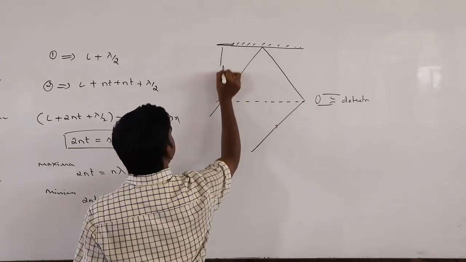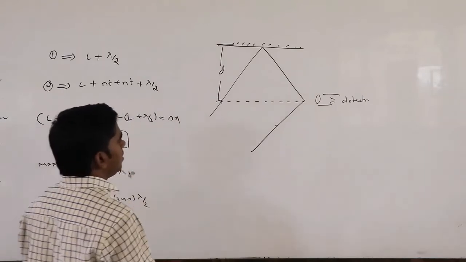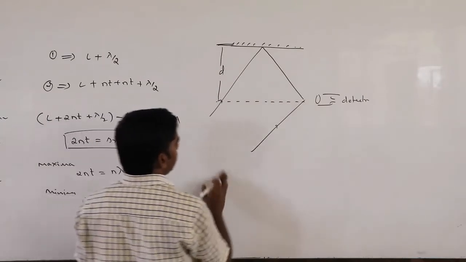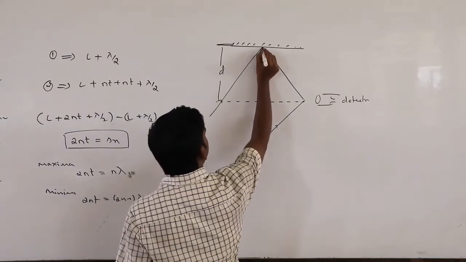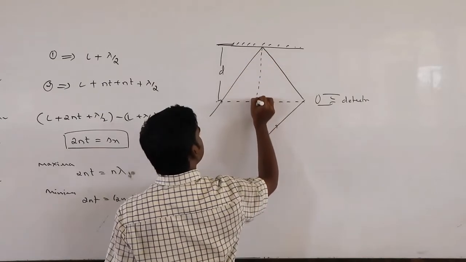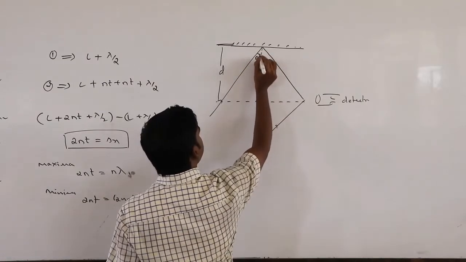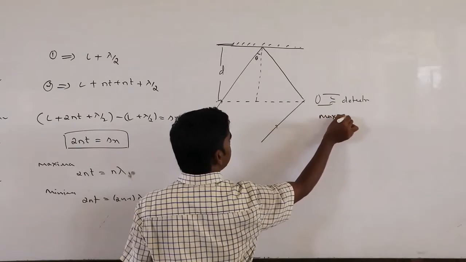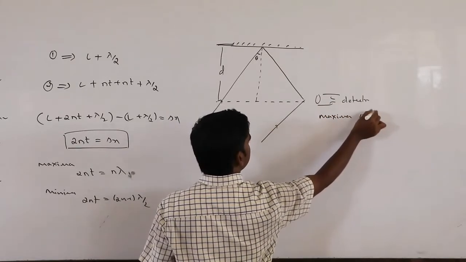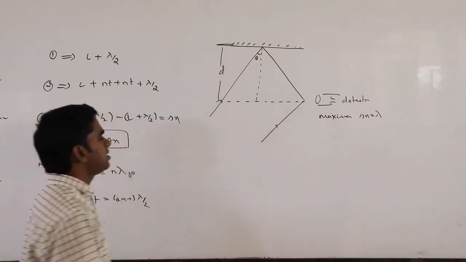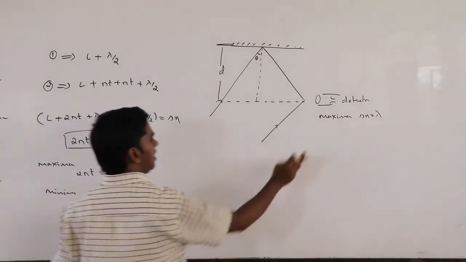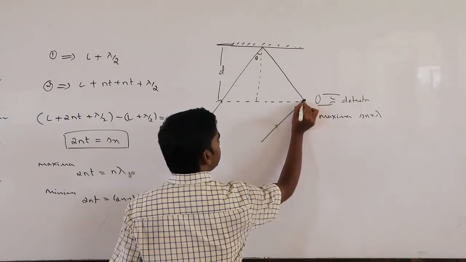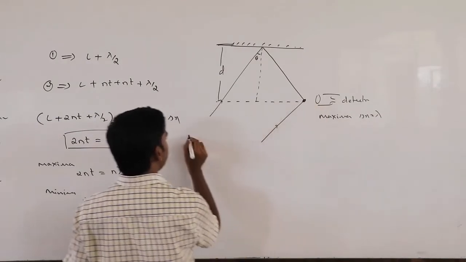What they may ask is to find the angle theta at which you will get the first maximum. For a maximum, delta x is lambda. If they give delta x at this point as lambda, they are asking you to find theta.